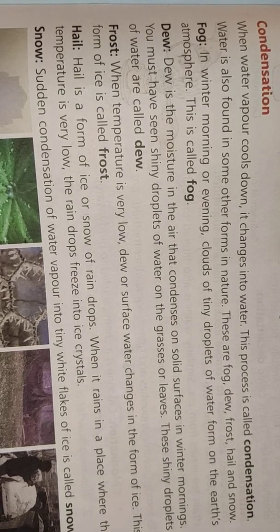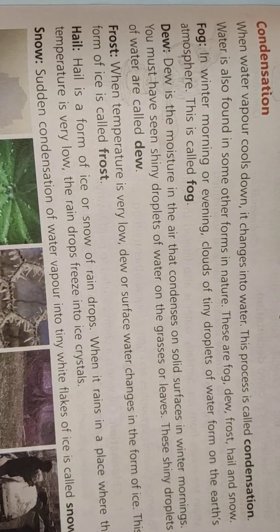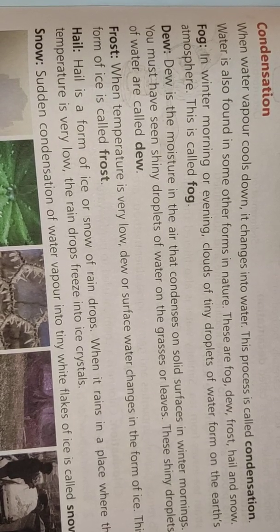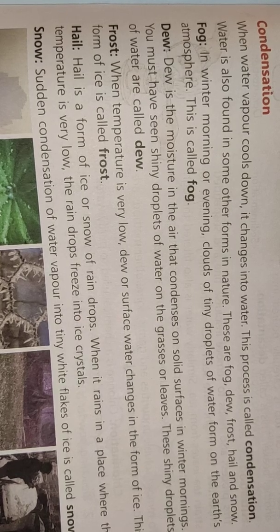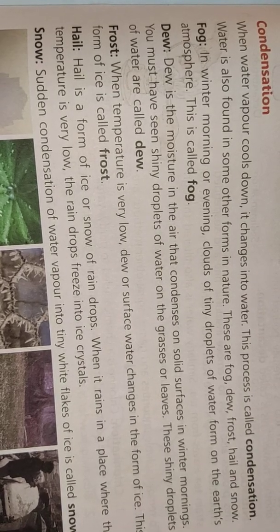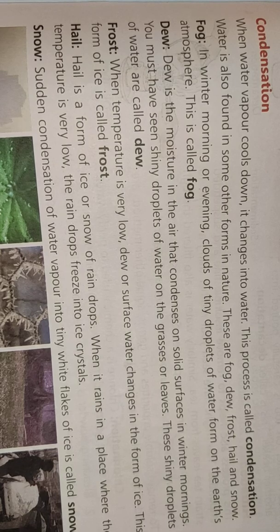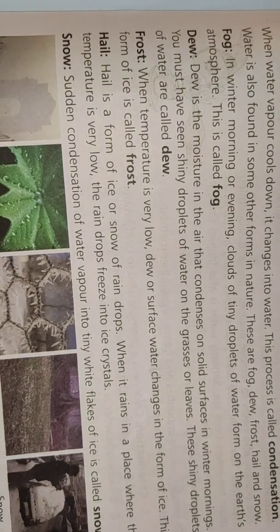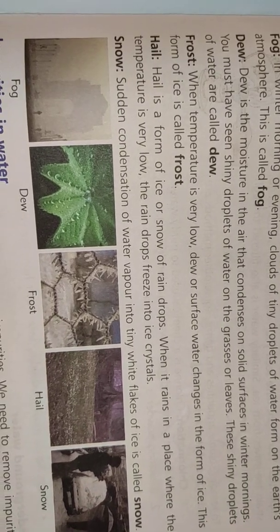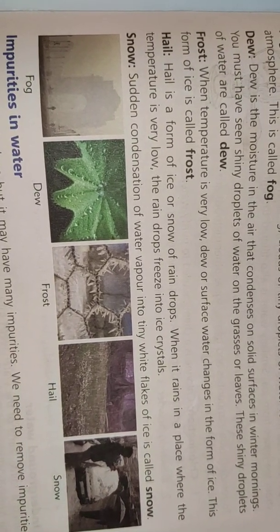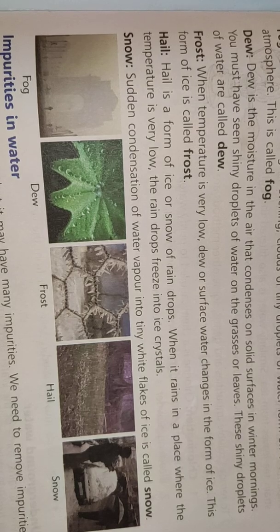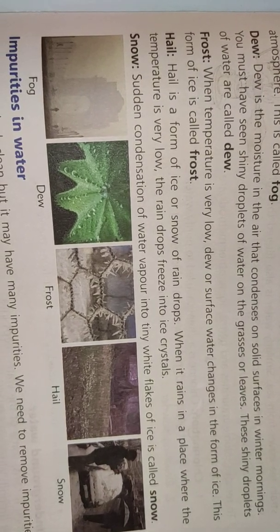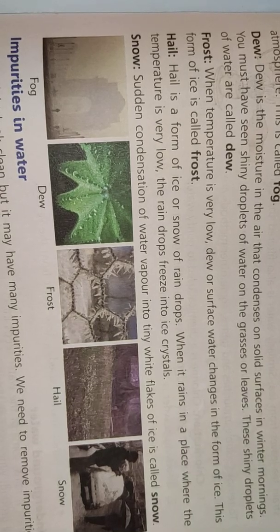Frost: when temperature is very low, dew or surface water changes into the form of ice. This form of ice is called frost. Hail is a form of ice of raindrops. When it rains in a place where the temperature is very low, the raindrops freeze into ice crystals. Snow: sudden condensation of water vapor into tiny white flakes of ice is called snow. Now these are the pictures of fog, dew, frost, hail and snow.